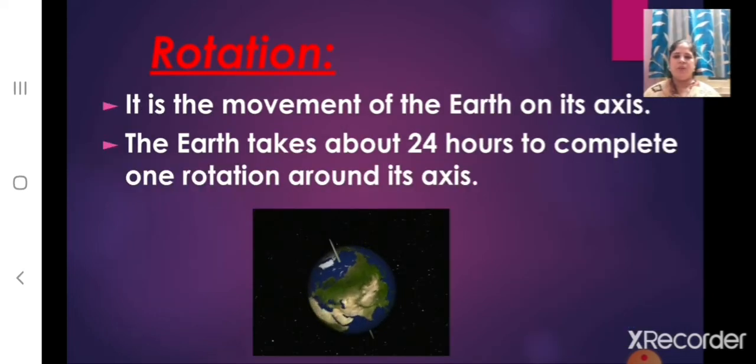What do you mean by rotation? It is the movement of the earth on its axis. Children, you can see the image. You can see the earth, it is moving around its own axis. And the earth takes about 24 hours to complete one rotation around its axis.